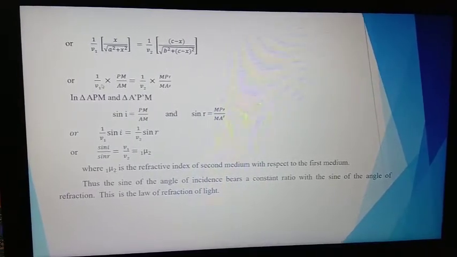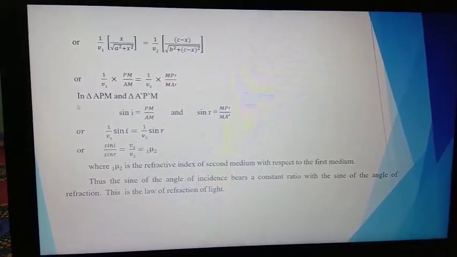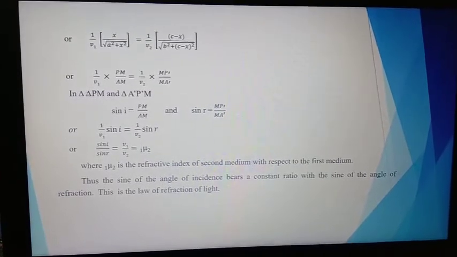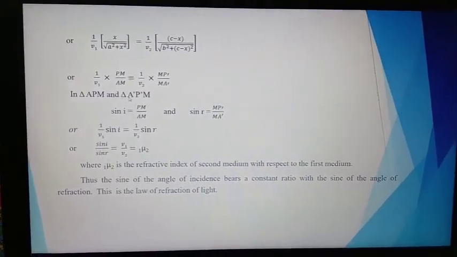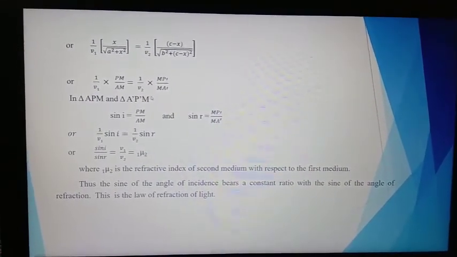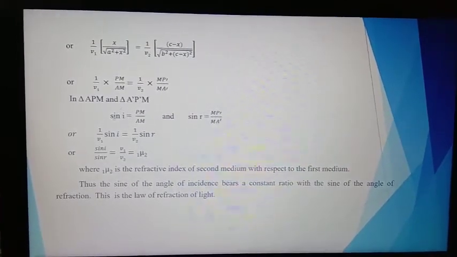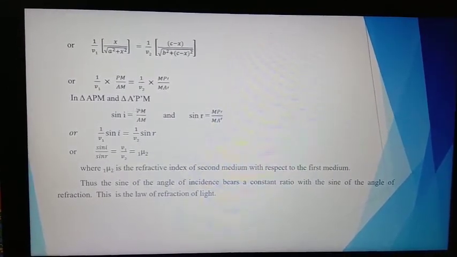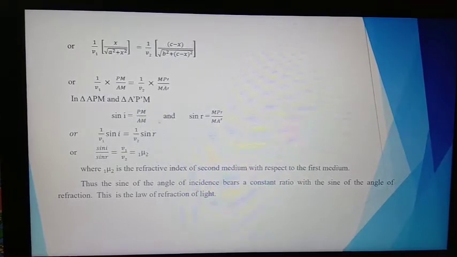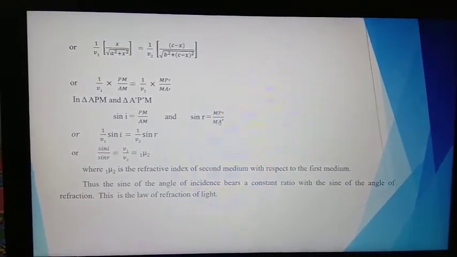Now we are taking the triangle APM and triangle A dash P dash M. So we can write sin I is equal to PM upon AM and sin R is equal to MP dash upon MA dash.